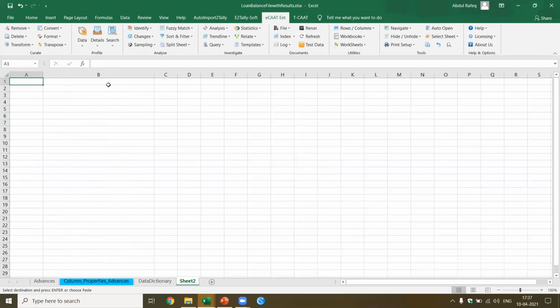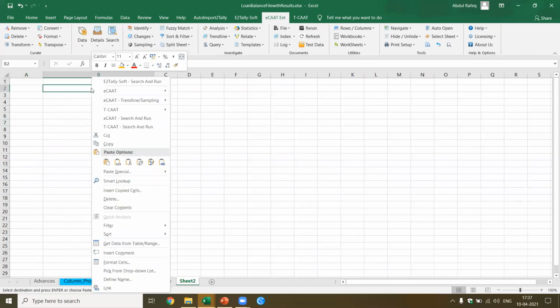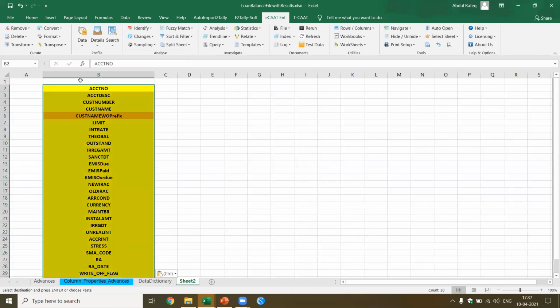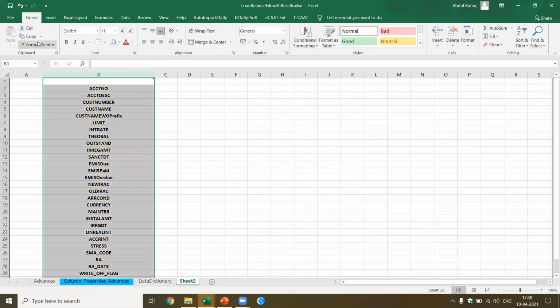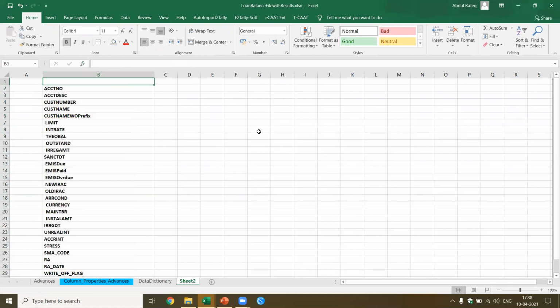I'll paste it here as transpose. Now this becomes all my column names. Then I remove the formatting and call this the column names. Okay, I add the serial number also so that I can track.